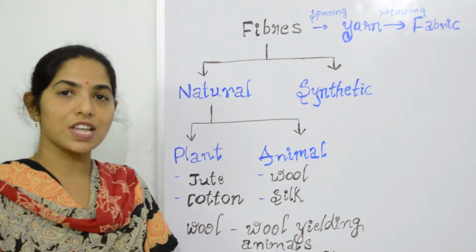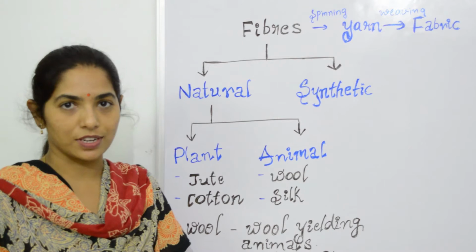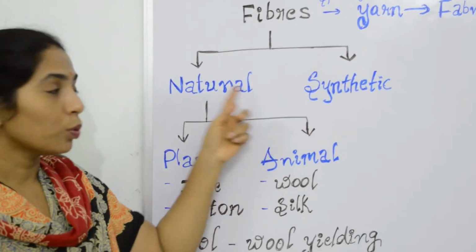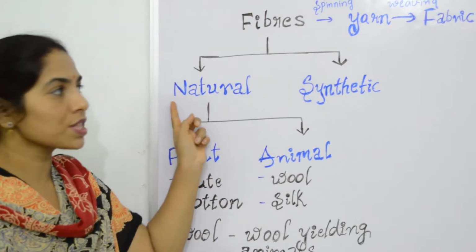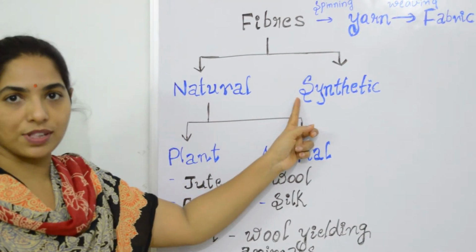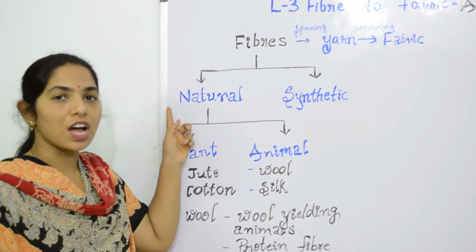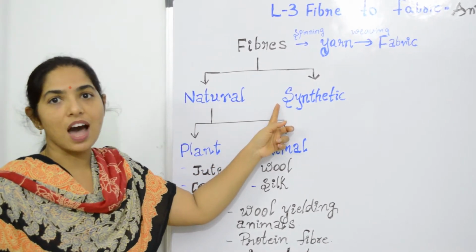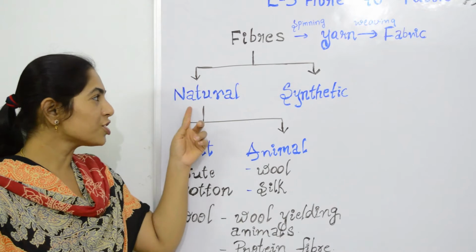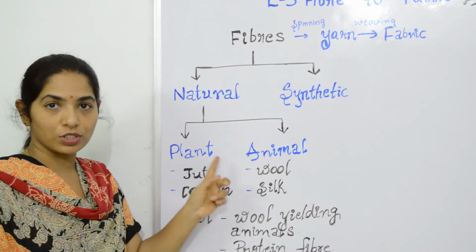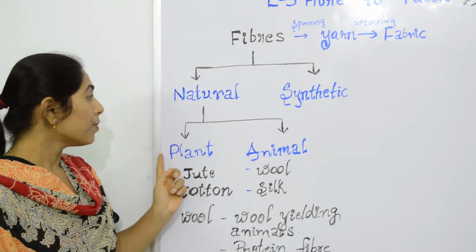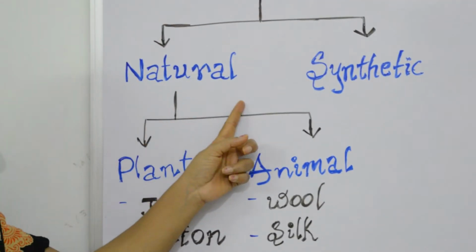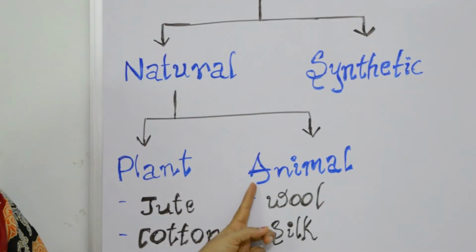So first we will see how these fibers are classified. Fibers are classified into two types. One, natural fibers. Two, synthetic fibers. Natural fibers are those which are got naturally, whereas synthetic fibers are man-made fibers. Natural fibers are again two types: natural fibers obtained from plants, and natural fibers obtained from animals.